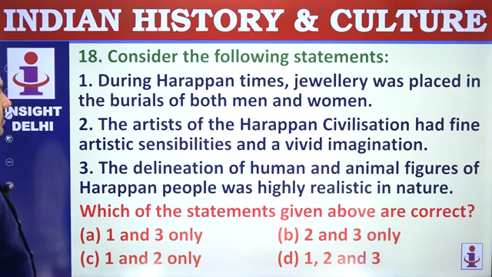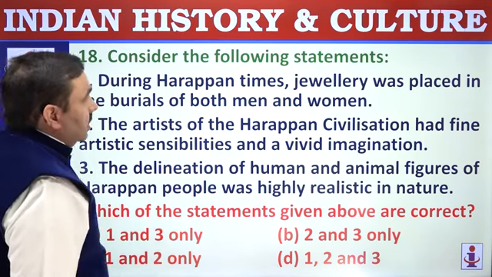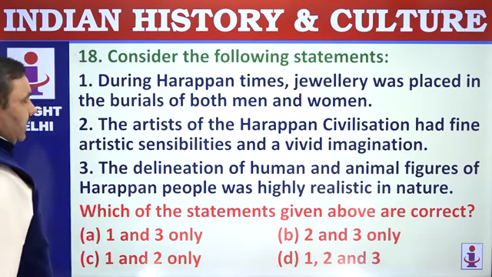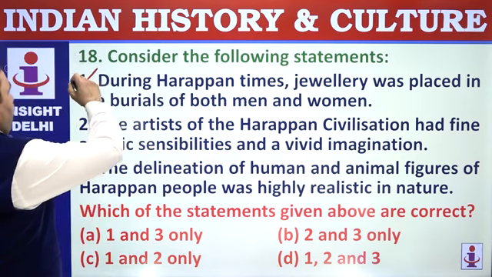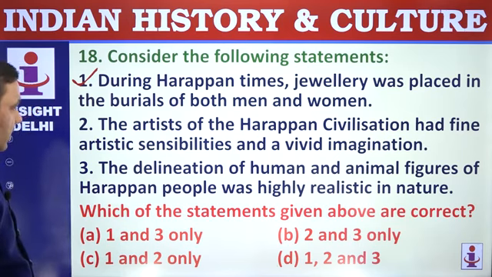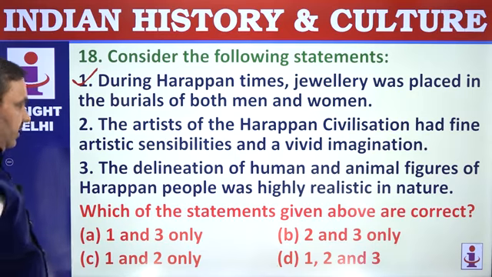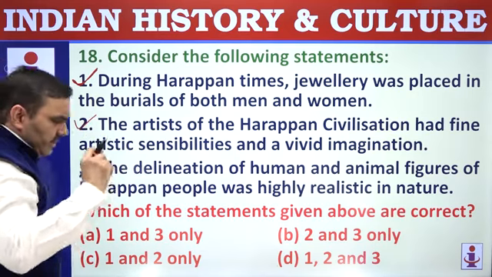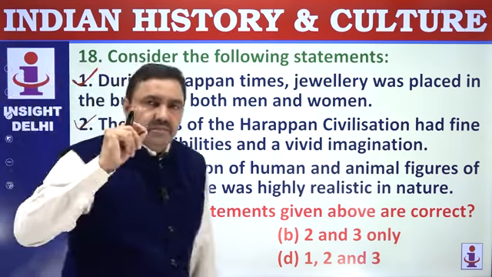Consider the following statements. During Harappan times, jewelry was placed in the burials of both men and women. Perfectly correct. The artists of Harappan civilization had fine artistic sensibilities and vivid imagination. That's why they could make beautiful sculptures and beautiful paintings.